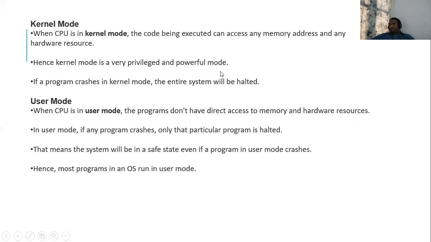Kernel mode is where the program will be executed and can access the memory and hardware devices. Whereas in user mode, the program cannot execute directly and it cannot access the memory or the resources. Next, if a program crashes in kernel mode, the complete system will be affected. If a program crashes in user mode, only that program will be affected.